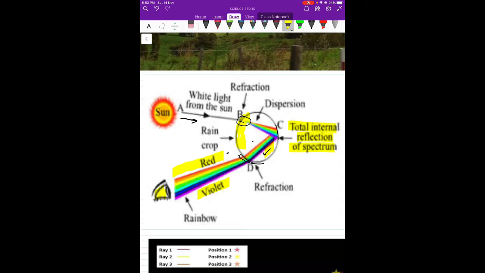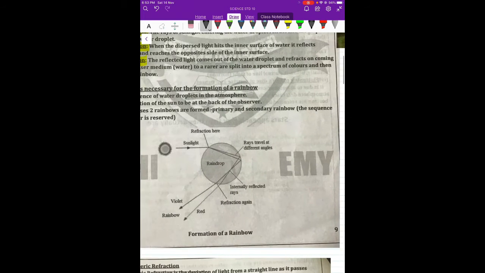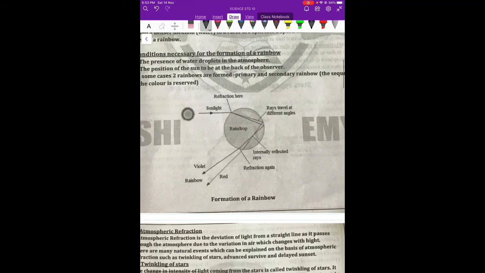So you can see these are three phenomena taking place together. First is the refraction which takes place when the sunlight enters the raindrop. Second is internal reflection, and the third is again refraction at the boundary. So this is how a rainbow takes place.